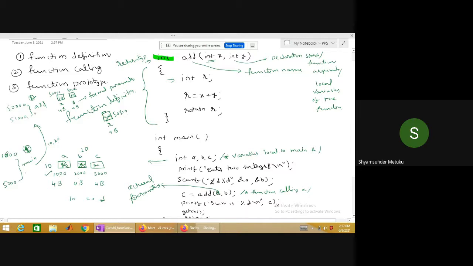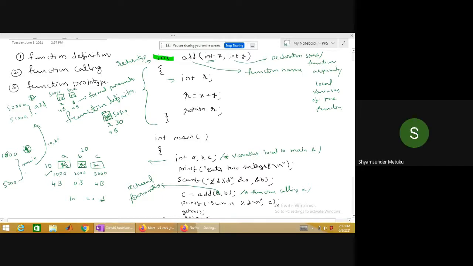Because they belong to the same area, no? Yes or no? R, X and Y belong to the same locations, no? 50,000 to 51,000. Yes, sir. So can I perform this way or not? R equal to X plus Y. So when R equal to X plus Y, which numbers are added? This X value 10 and this value 20 will add, and the garbage will be overwritten by 30. Yes or no? Yes, sir.